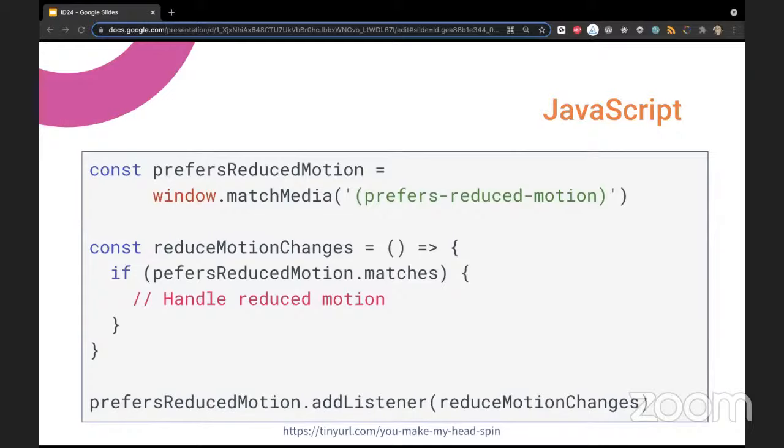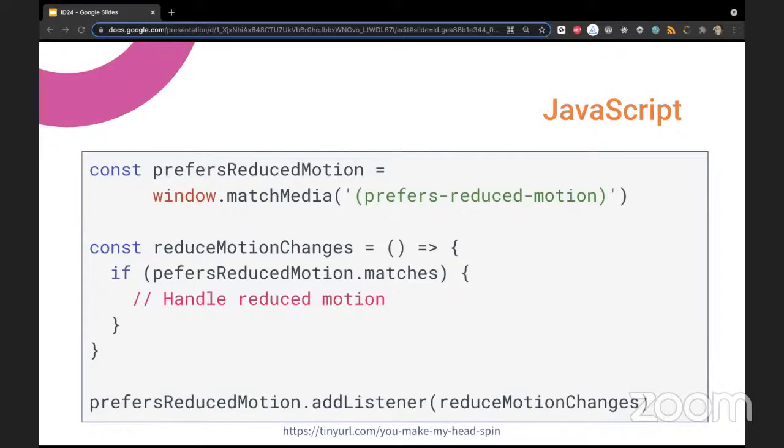So after the prefersReducedMotion value I defined, I'm defining the function that I want to be executed when the value has changed. Inside the function, which is called reduceMotionChanges, I have this check: if prefersReducedMotion.matches is true.